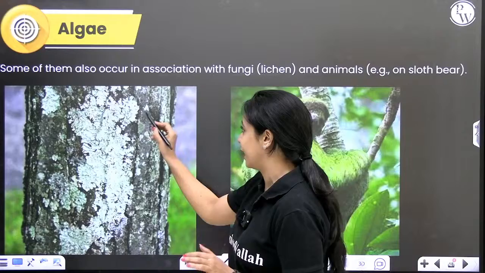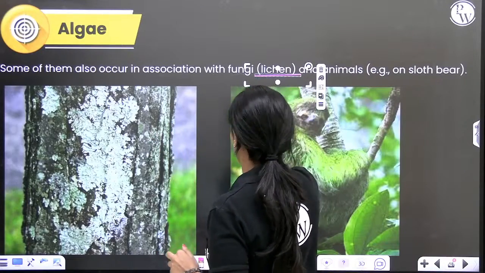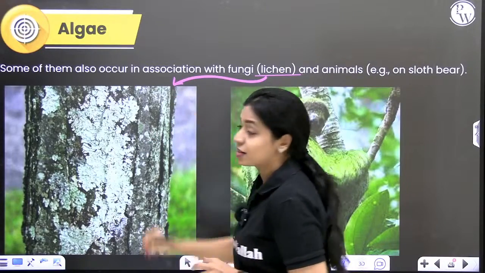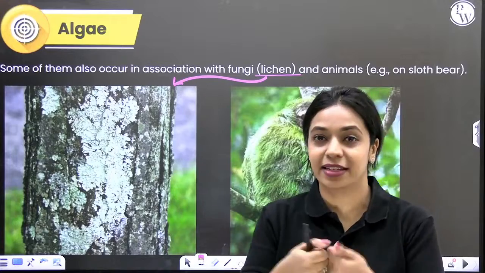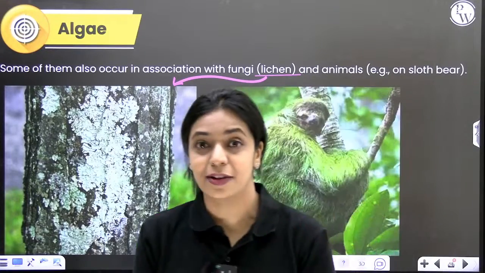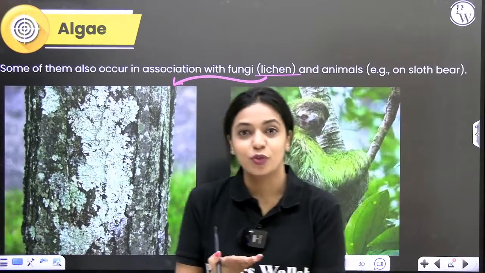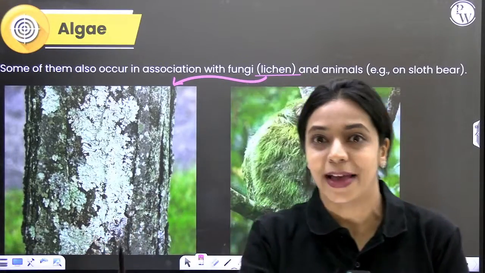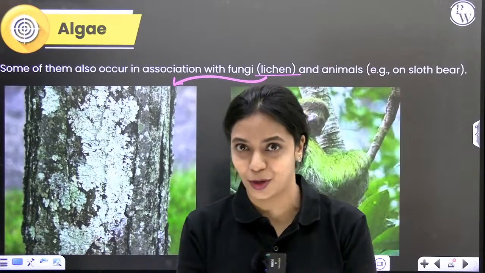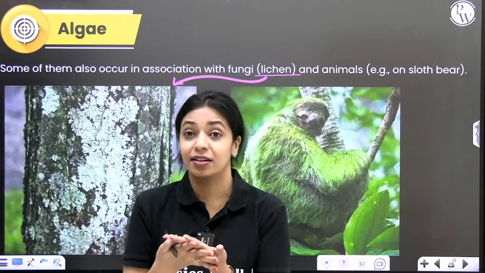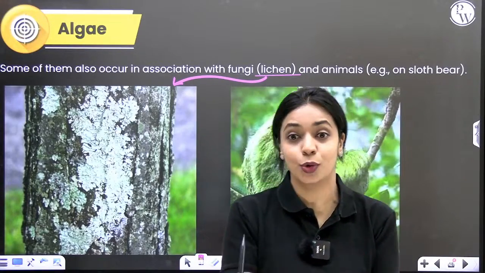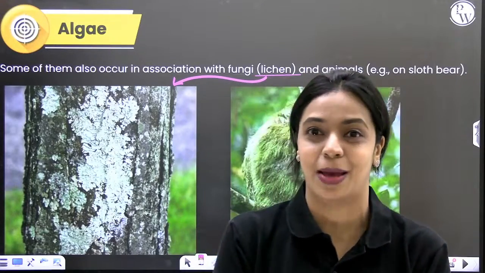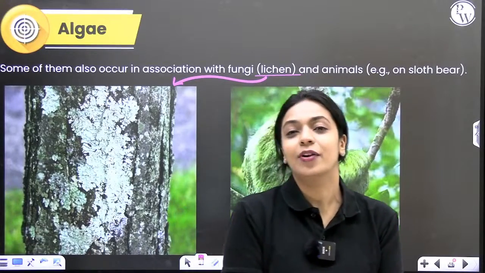Everyone knows about lichens for sure. What are lichens? Lichens are associations of algae with fungi. They are symbiotic associations where algae and fungi live together. You've learned about it in the chapter biological classification. The algal partner is called the phycobiont and the fungal partner is called the mycobiont, right? They cannot live without each other, like you and your mobile phone and like you and your Instagram, right? So they cannot live without each other.